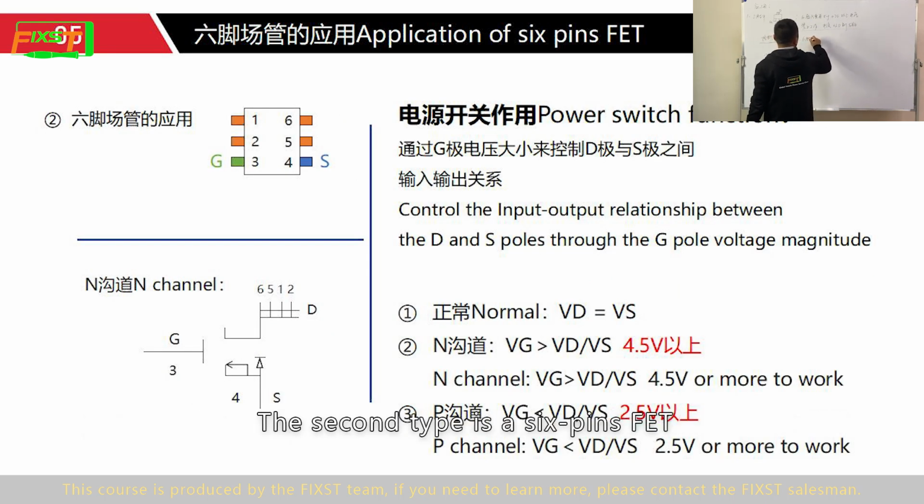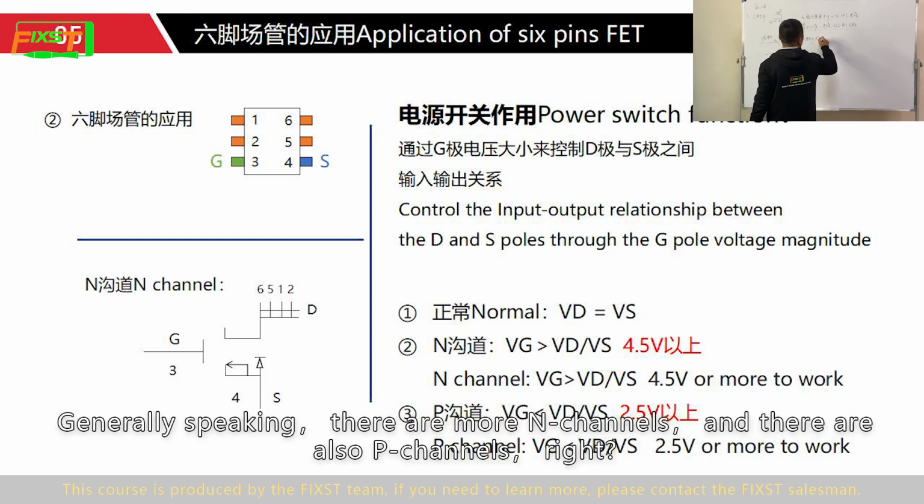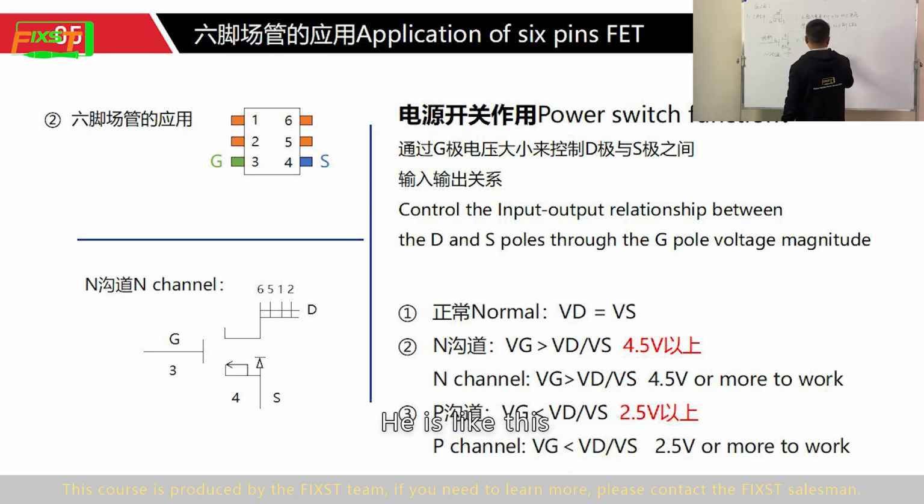The second type is the 6-pin FET. Generally speaking, there are more N-channel ones, and there are also P-channels. Why? Here it is like this.